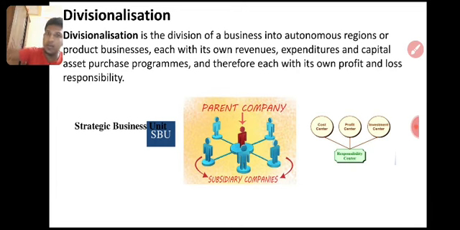If you have excess money, you can have the power to invest somewhere else. So you have the investment decision also: cost, profit, and investment decision. If you have all the power, that becomes an investment center, not a profit center or cost center.